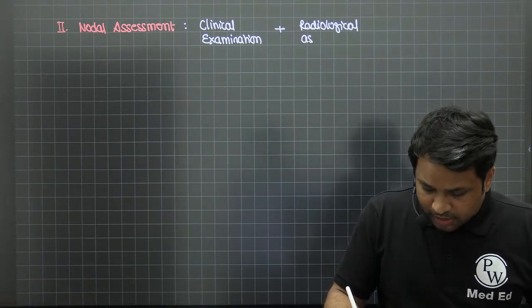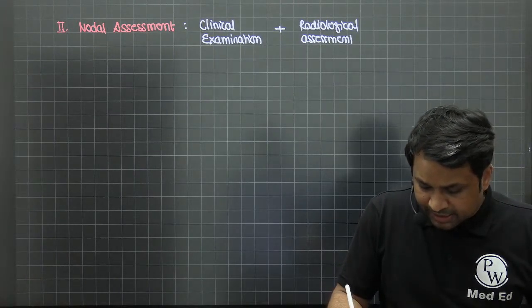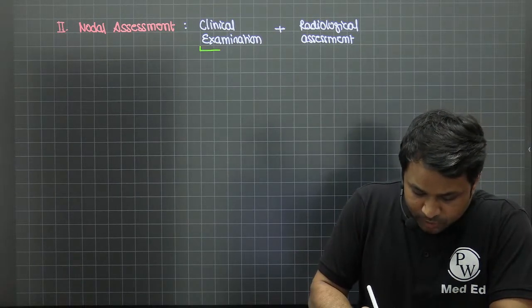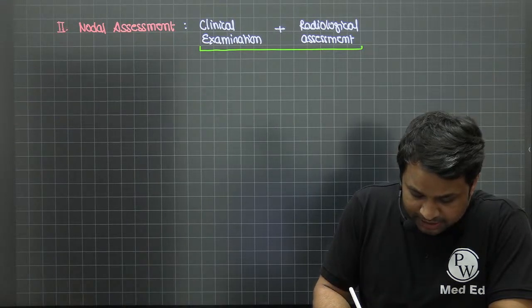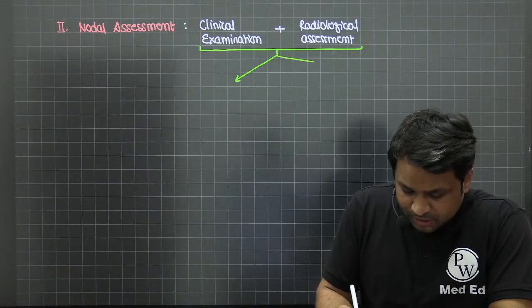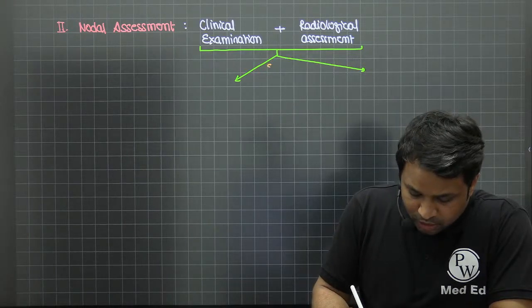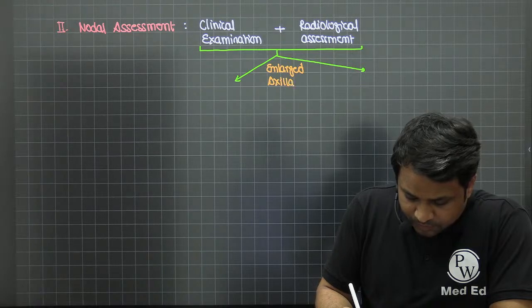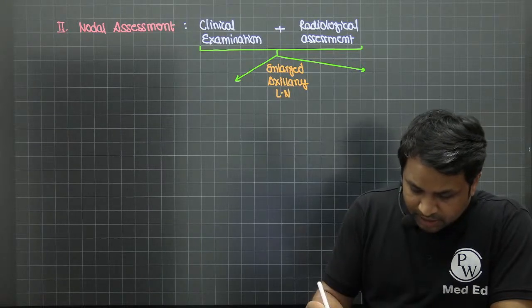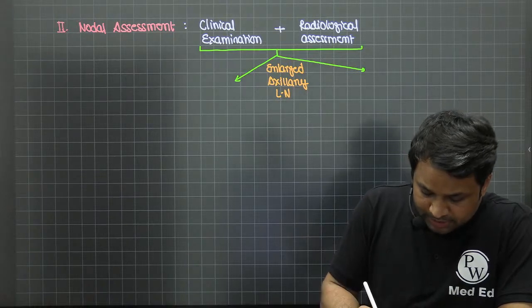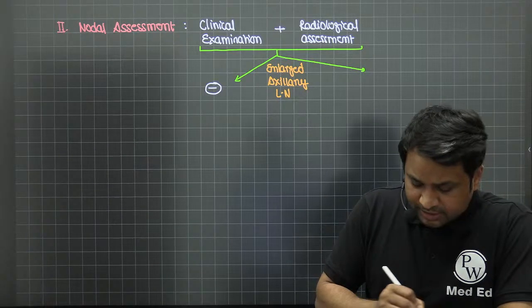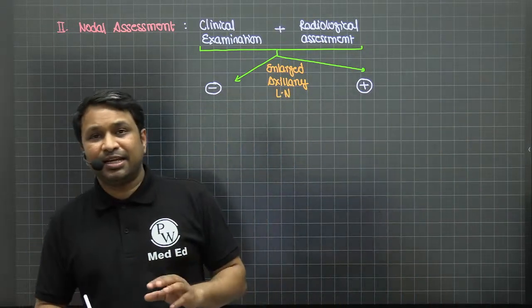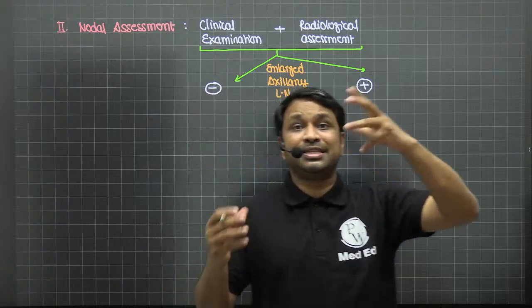So usually we do ultrasound of the axilla to see is there any enlarged lymph nodes or not. So on a clinical examination and a radiological assessment, you would see presence of enlarged axillary lymph nodes or absence of enlarged axillary lymph nodes. So what are you looking for here? You're looking for enlarged axillary lymph nodes. That means clinically you are able to palpate or radiologically you can see an enlarged lymph node.